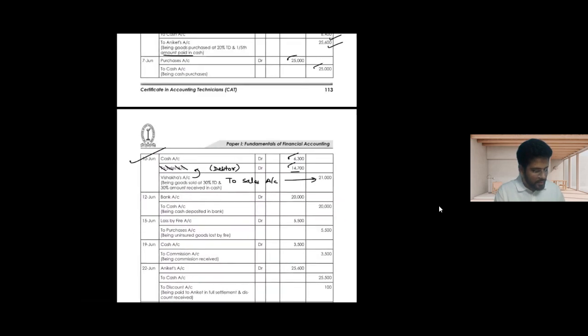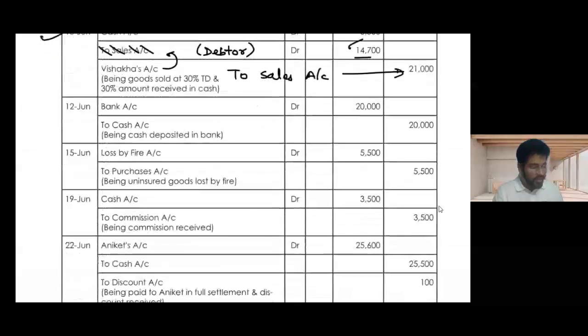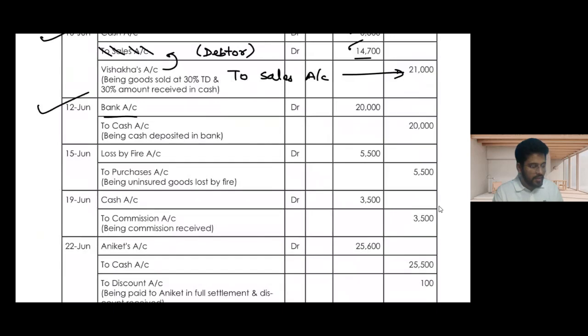Okay. Then going forward, on June 12th, we have deposited the cash into bank. So bank account will increase. So bank account would be debited and cash will go out. So cash will be credited. Bank account debit to cash account 20,000, 20,000.